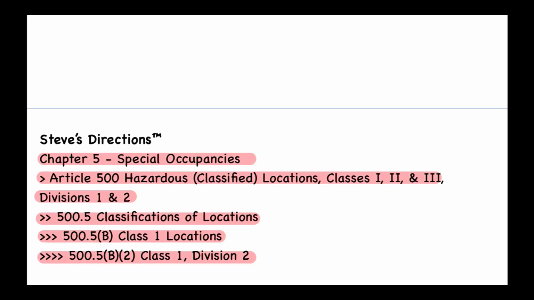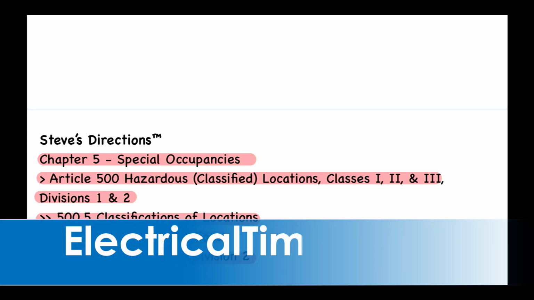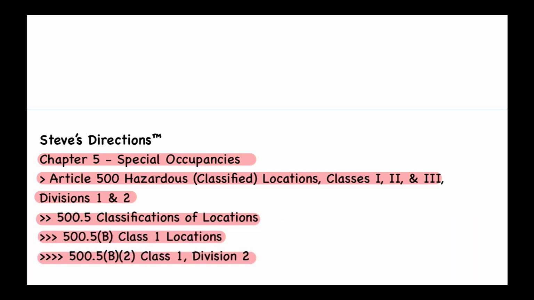And let's take a look in our code book together. Let's look at 500.5(B)(2) together, again, in our code book. And if you don't have your code book, just go back to our website, electricaltime.com, and buy your code book and your tabs. All right, so again, this is 500.5(B)(2), and that is titled Class 1, Division 2.